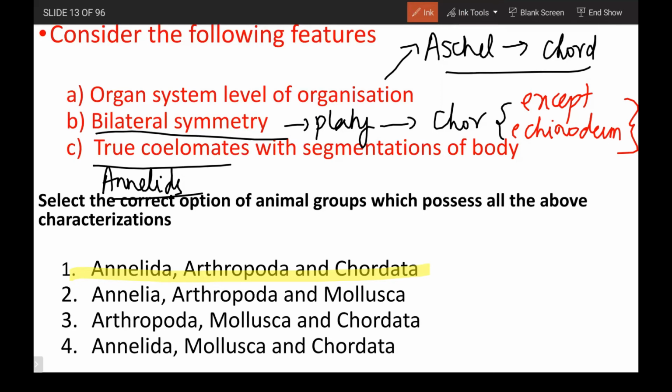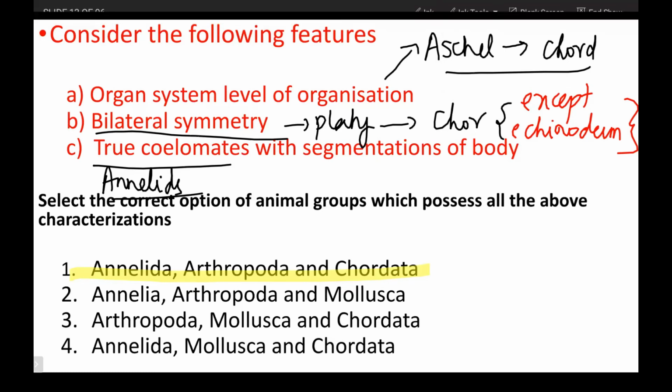So we have a table that is given, comparing different features of different phyla, I hope you all know. There every point is given. So only these three are segmented and true coelomates. Mollusks are true coelomates, but they are not segmented. So that is the point here.